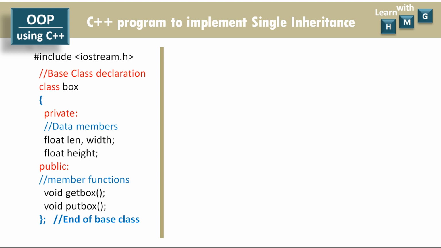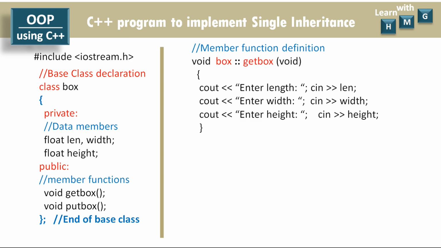Let us define the detailed definitions of getBox and putBox one by one. So first is the member function definition of getBox. getBox is the member of class box, so here void box, scope resolution operator, getBox, void: no arguments, no return value. The input operation is performed using cin. So cin length, cin width and cin height with proper prompt messages like enter length, enter width and enter height.